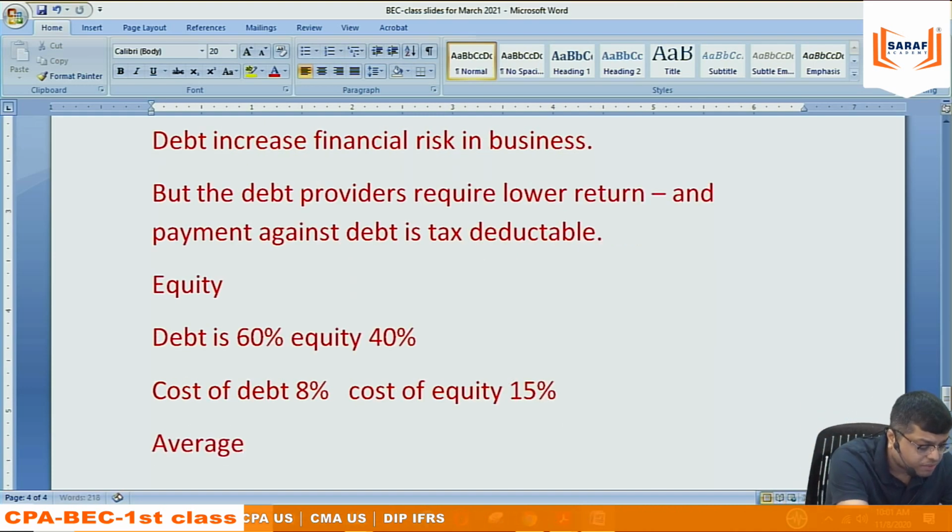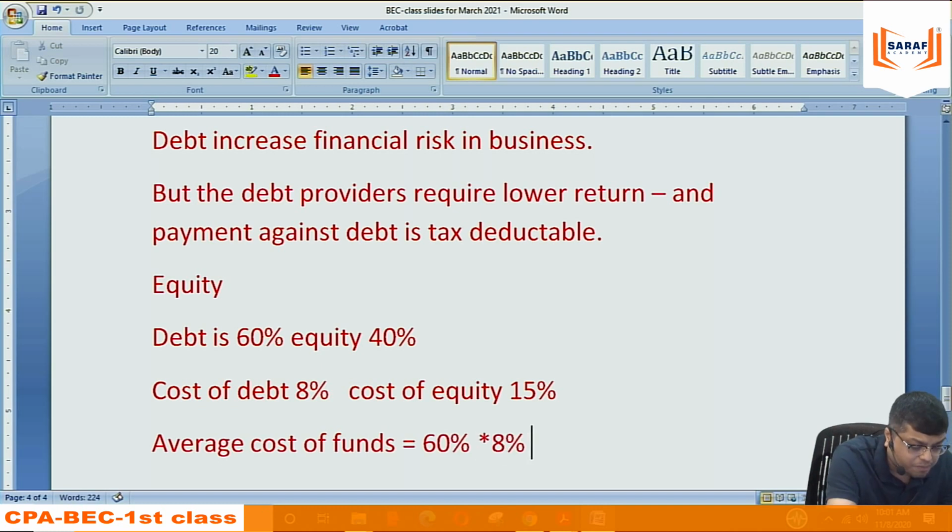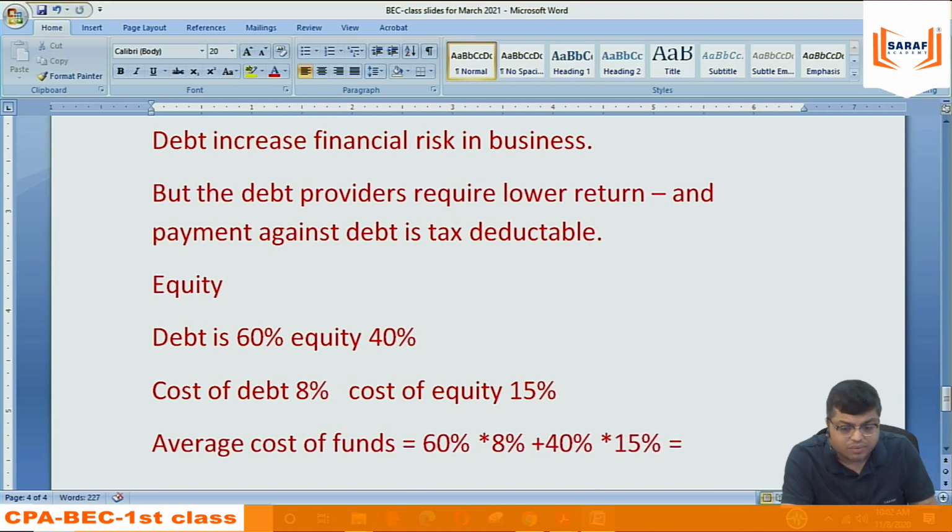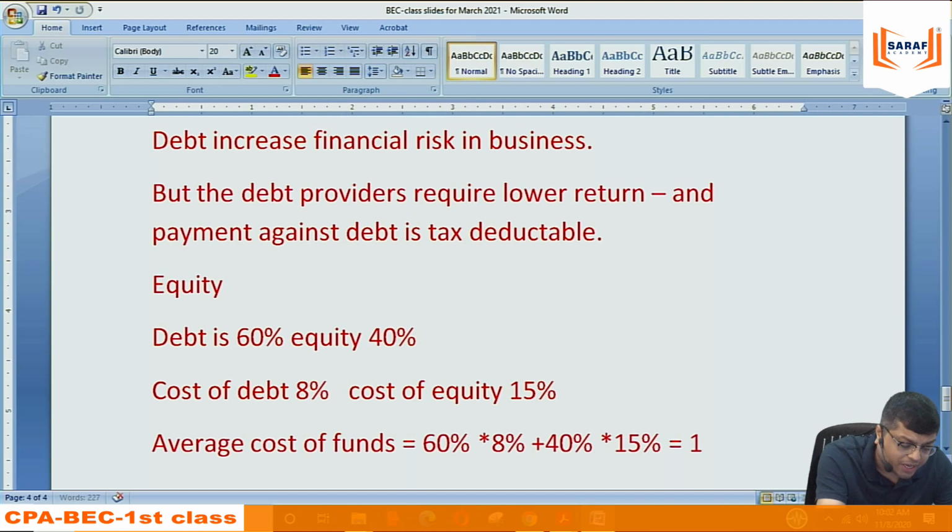So what is the average cost of funds? For 60%, the cost is 8%. For 40%, the cost is 15%. So what is the weighted average cost? 60 into 8 is 4.8, 40 into 15 is 6. 6 plus 4.8 is 10.8%.